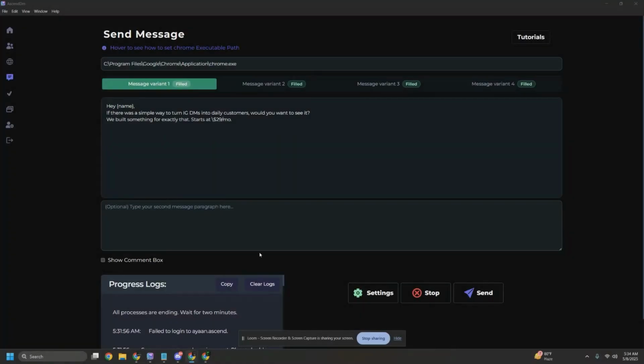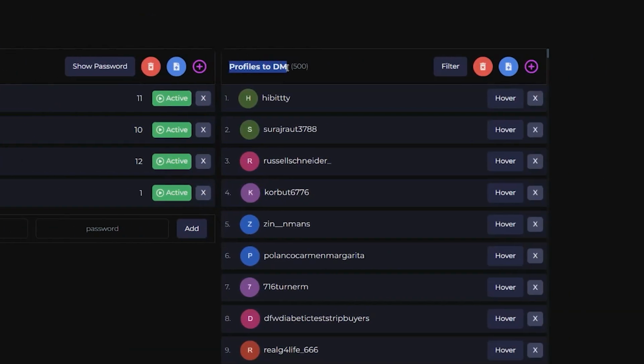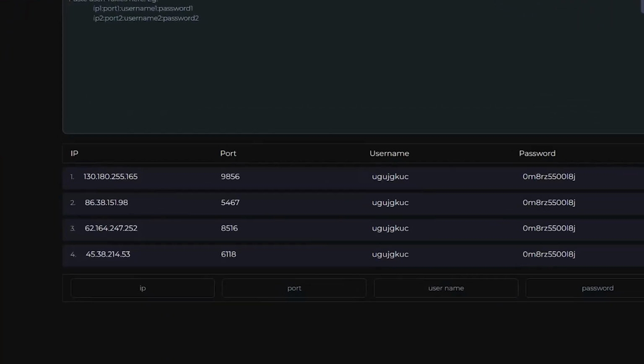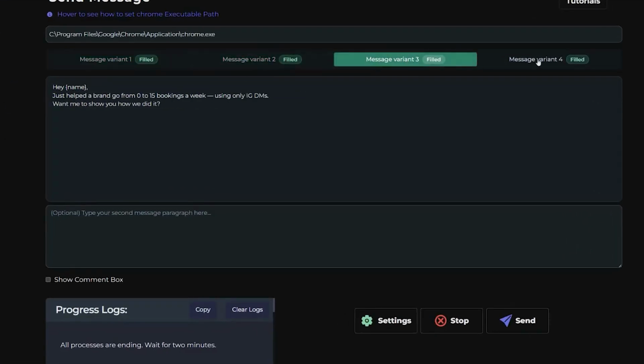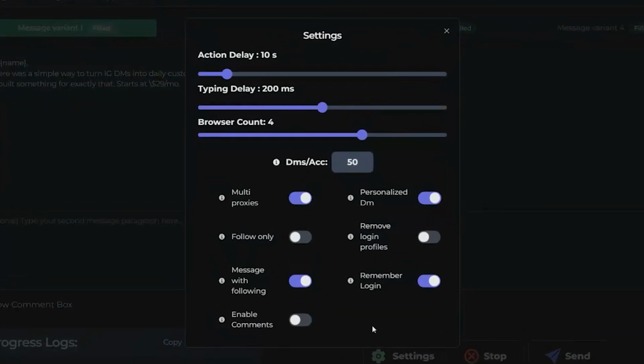All right, so before we start, let's just check everything once more. So we have the login profiles loaded here. We have 4 accounts loaded. We have the profiles which we want to DM loaded as well. We have 500 in total. We have the proxies loaded here, and our message looks good. The Chrome path is there, and the settings are what we want them to be as well.